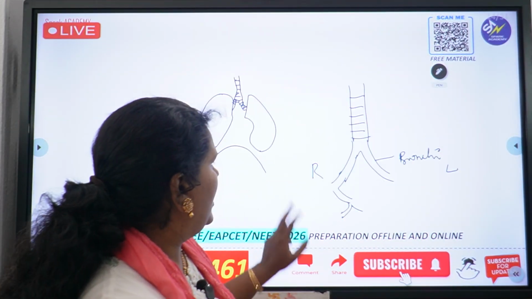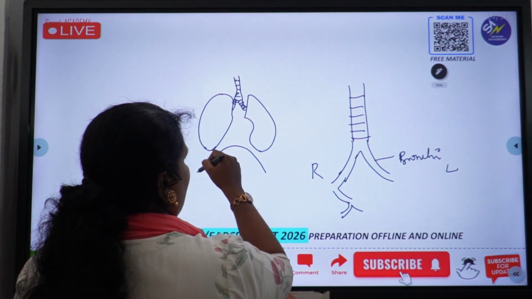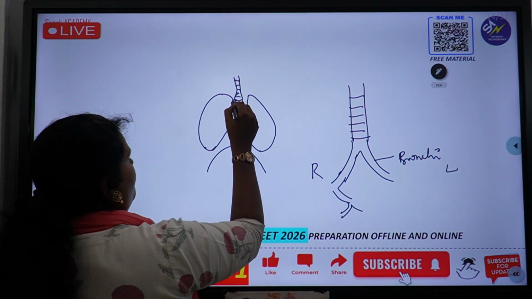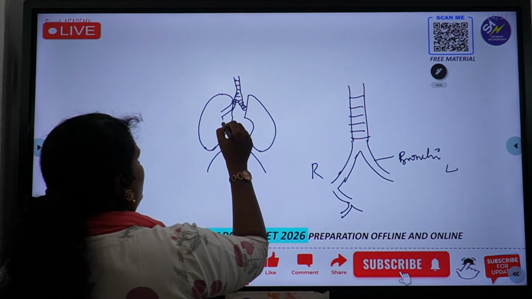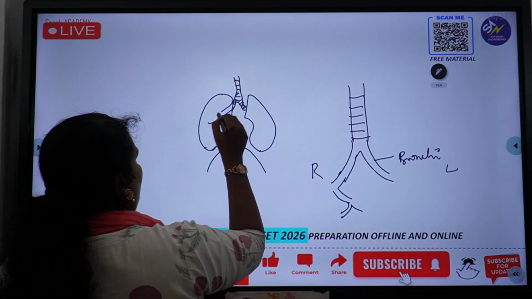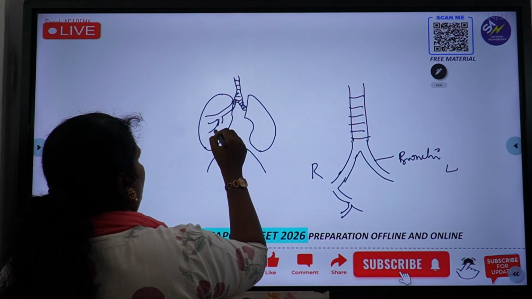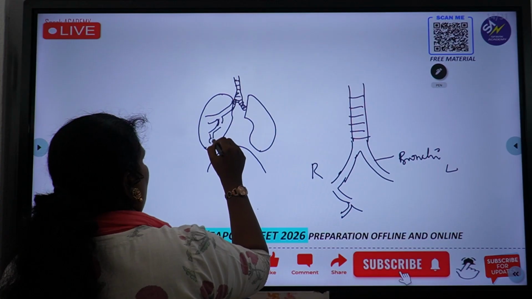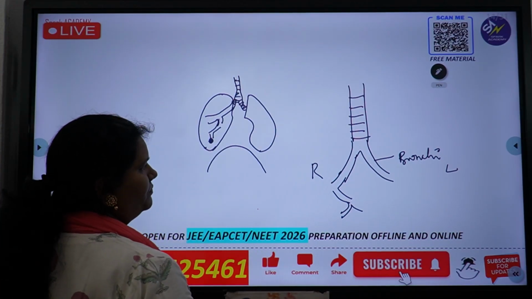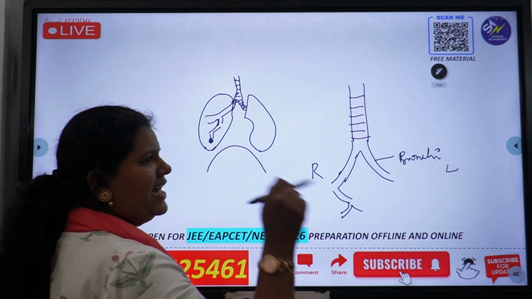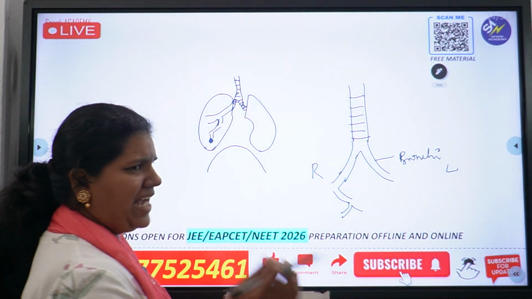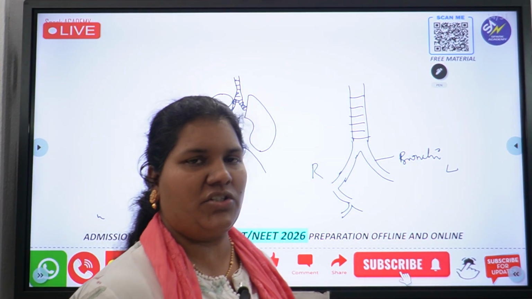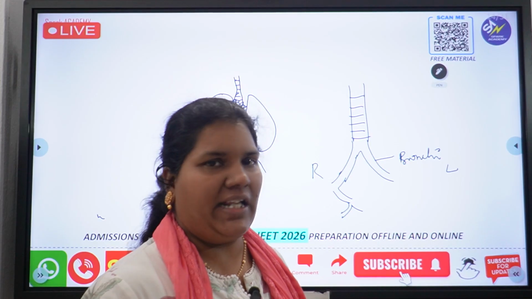So finally, you will see these branching out and finally alveoli, which is the actual place at which respiration or exchange of gases takes place.